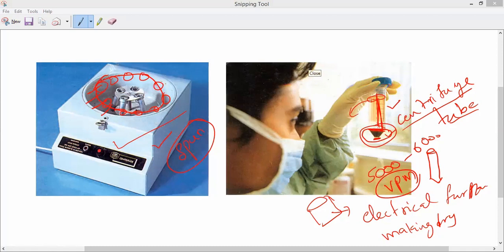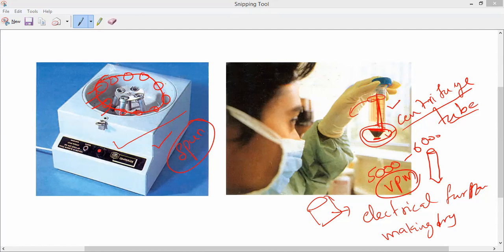Now, Tamil Selvan is asking, sir, how much time does the separation take? See, Tamil Selvan, with these automatic machines, once the machine senses there is nothing more to separate, it will stop automatically. Or else we can set a time like 5 minutes or 10 minutes, depending upon the separation. Suppose after 5 minutes you see the separation has still not been done properly, we can increase the time period. Depending upon the type of mixture we are separating, the time will vary. Is it okay, Tamil Selvan?